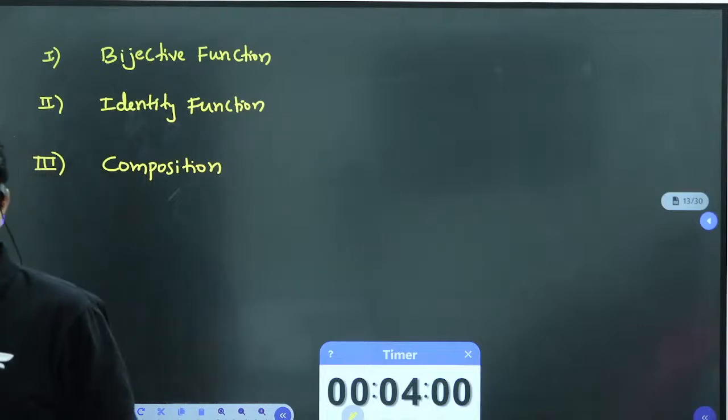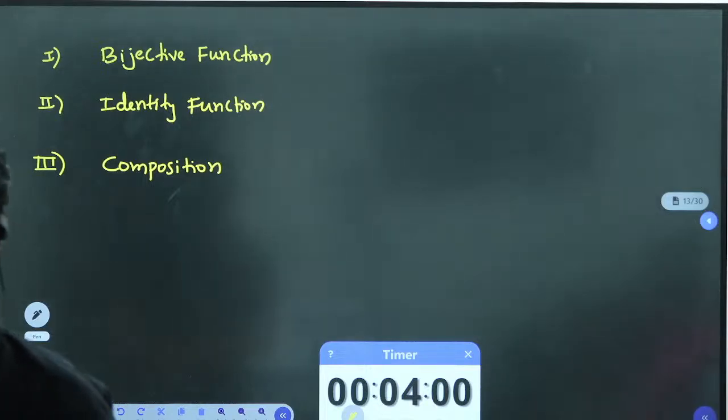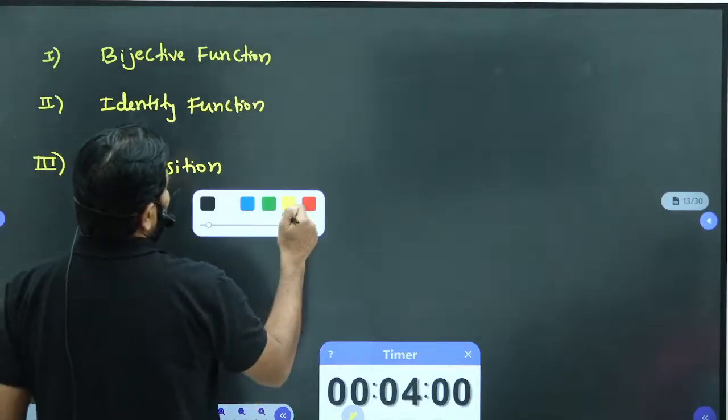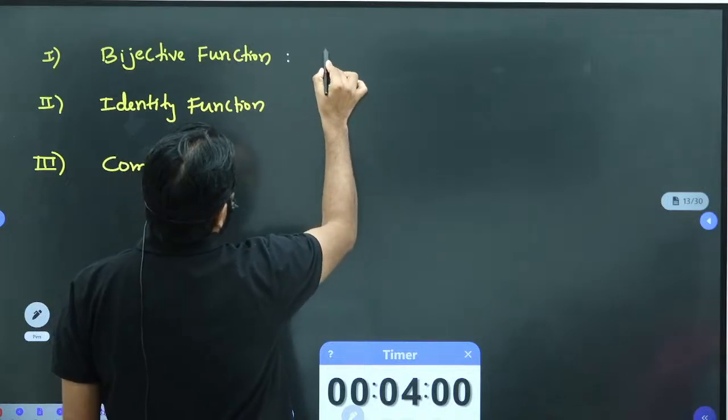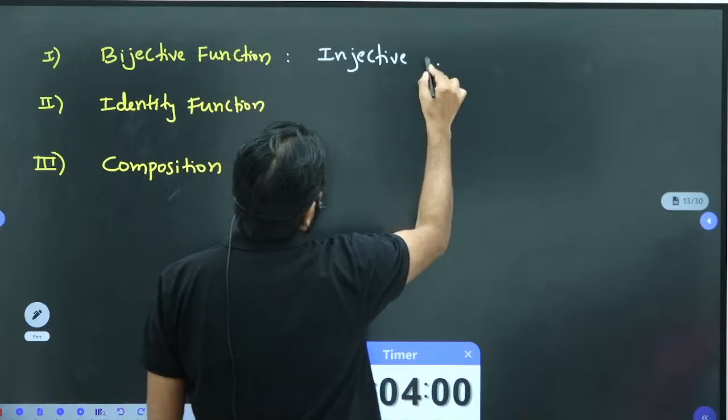What is bijective? Anyone? I'm coming to you. Okay. I'm not leaving any question, right? It should be injective and surjective. Do you know what is injective and surjective?